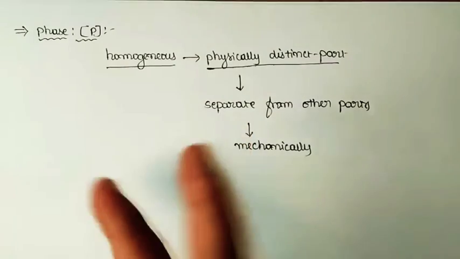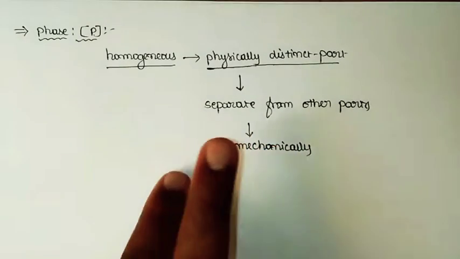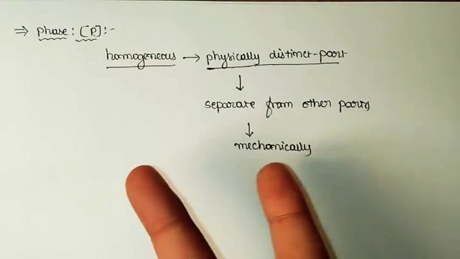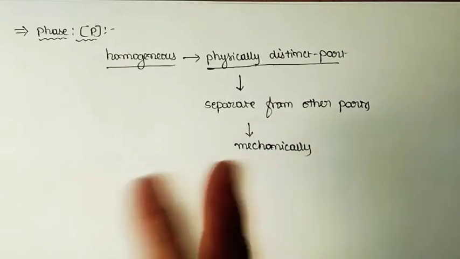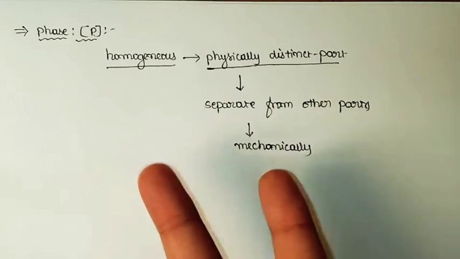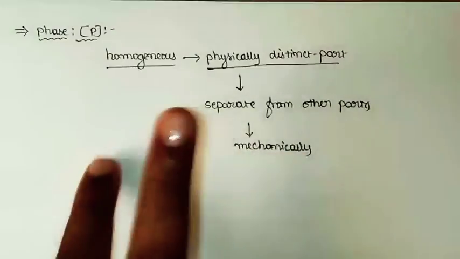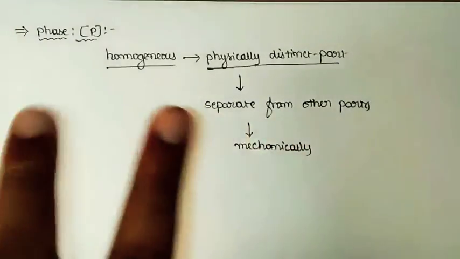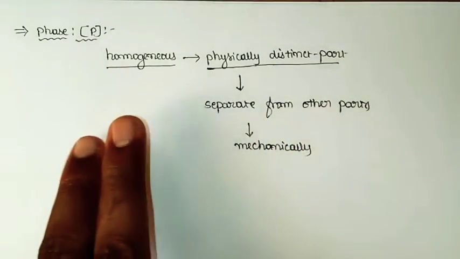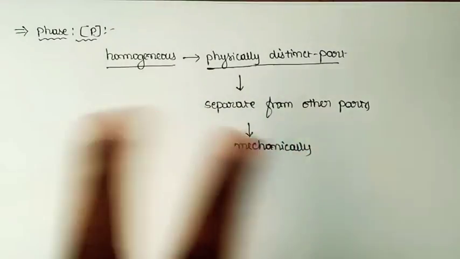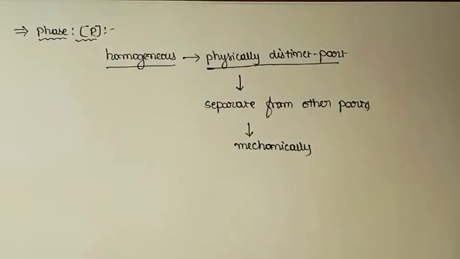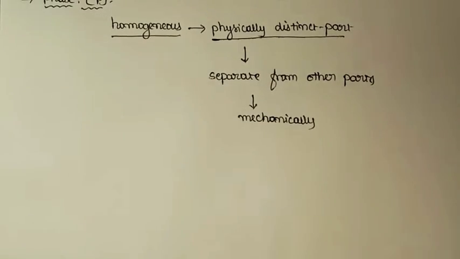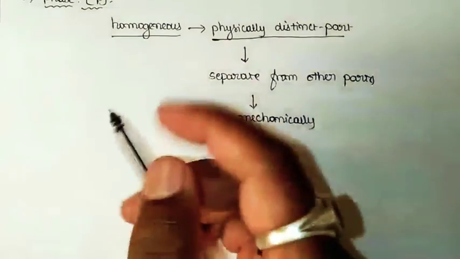But when you have two constituents and they are not mixing with each other, that means the system is not homogeneous, then we can easily notice the distinct occupations of those two components. Then we can say they are two phases. So we shall consider some examples to illustrate the phases in a system.